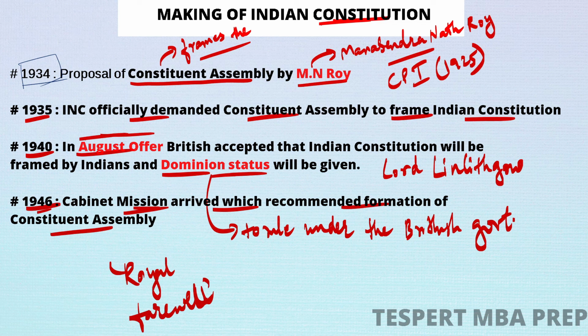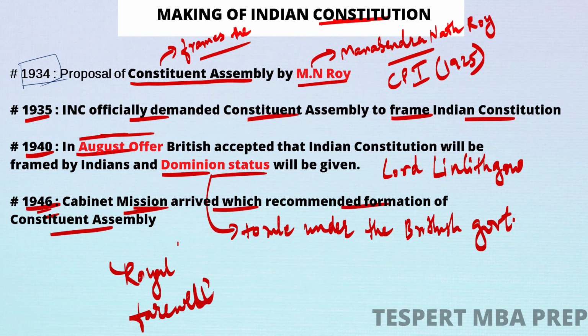Therefore, in 1946, this is the reason why they formed the cabinet mission. The cabinet mission arrived and recommended the formation of a Constituent Assembly. The main aim of this cabinet mission was to supervise the constitution, so that they could leave it for the Indians. This Constituent Assembly would frame the Constitution of India.